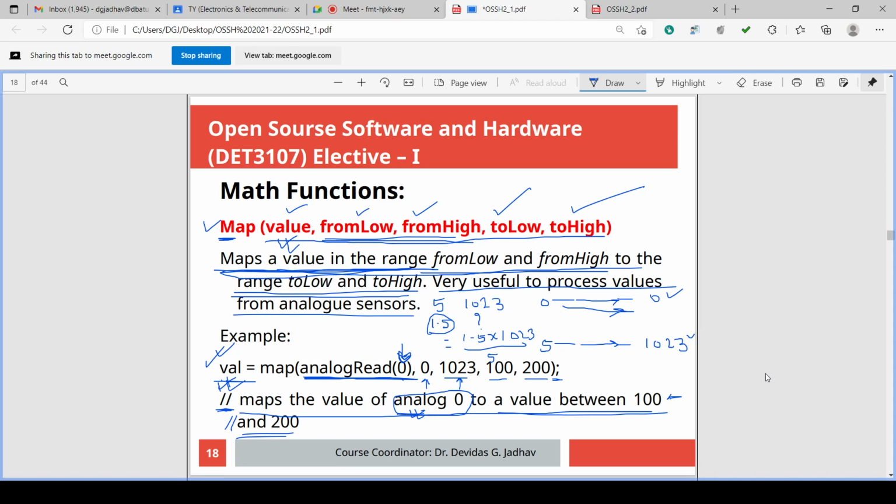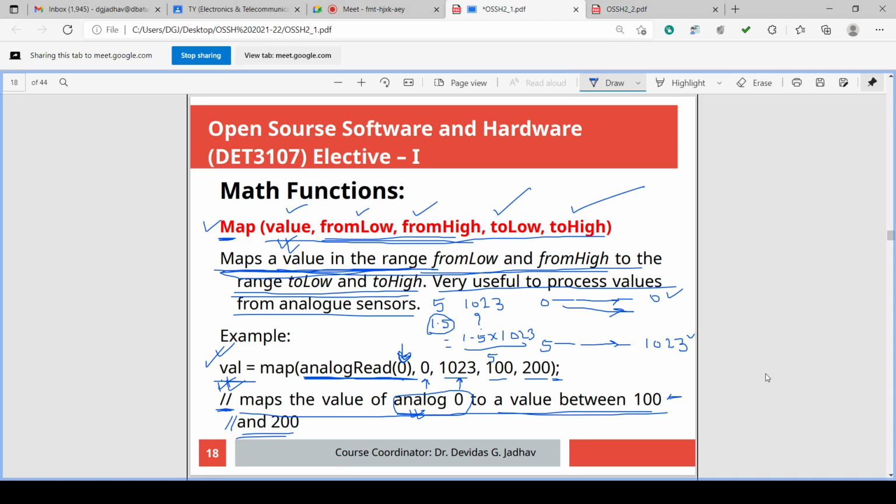It will give an erroneous value. Or if you constrain it, it can constrain to 255. It can take anything more than 255 as 255 and it will give 5 volt. Okay, that is not a problem if you constrain it. We have seen constrain, it is one mathematical function. Just now, 5-10 minutes before, we have discussed that.